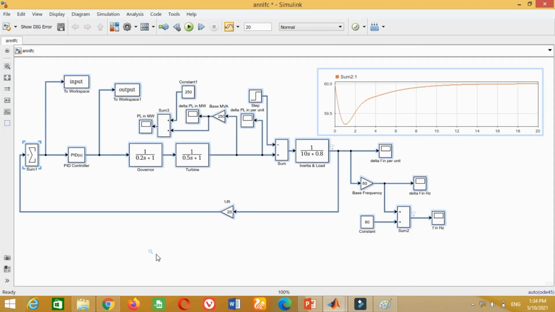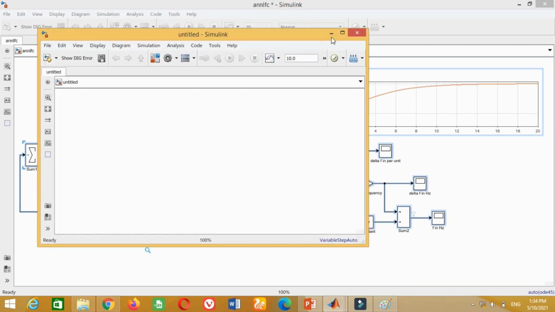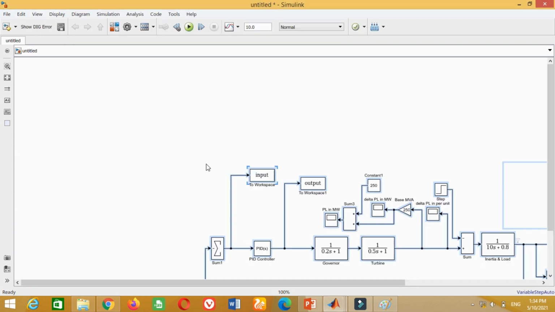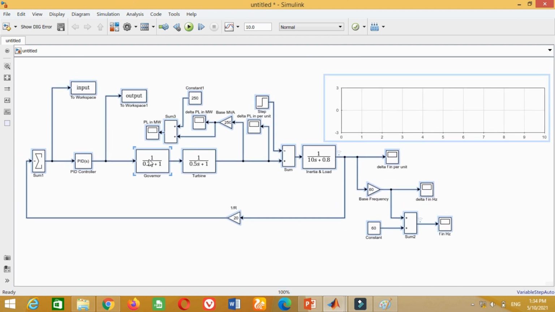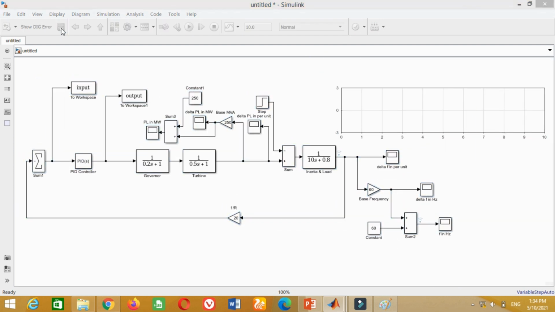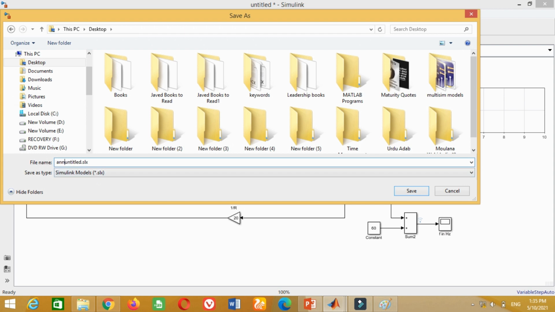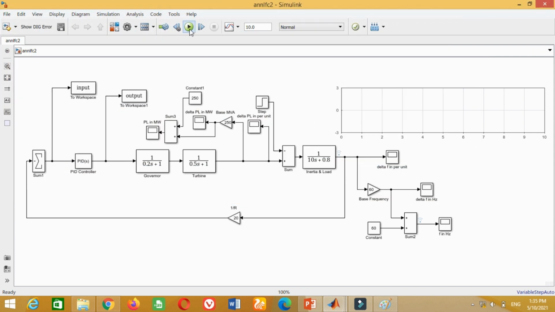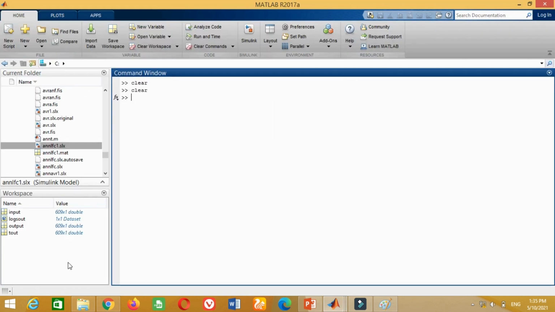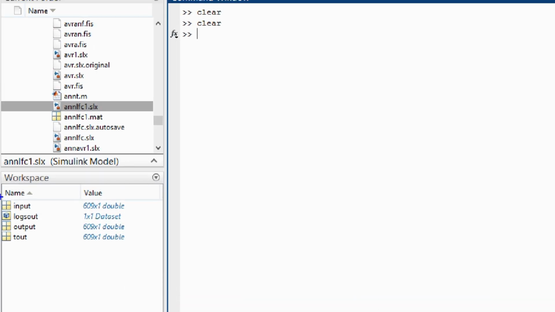To do this, just select this whole model, copy it. Now open a new blank Simulink screen by pressing Ctrl+N and paste it here. Now save this model in any folder with any name where you want. Change the simulation time from 10 seconds to 20 seconds, and run the simulation again to shift this input and output data. Now come to the command window. You can see this time input and output data is reduced to 609 samples, making it easy for us to perform the ANN training.